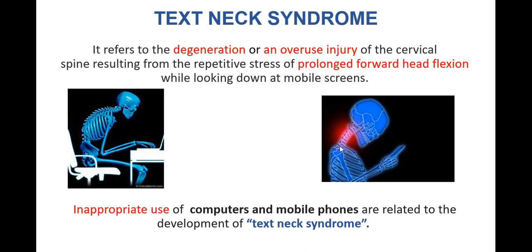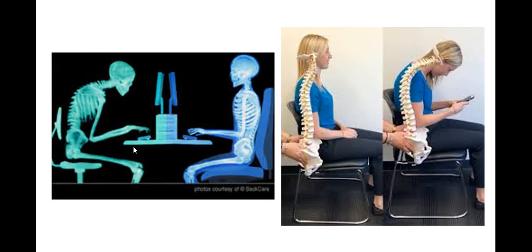Here you can see that there is a bending in the cervical region, and here also there is a bending in the cervical region, not only in the neck but also in the whole spine. The curvature of the whole spine is disturbed. Here is the right posture, how we can sit, and see the position of the spine. The spine is straight, especially in the cervical region.